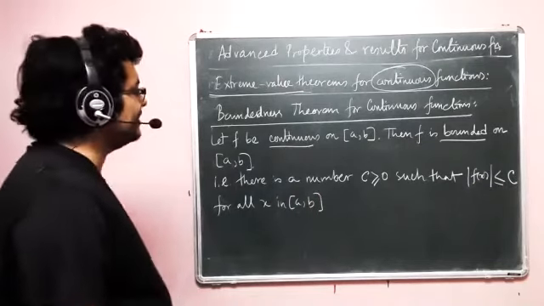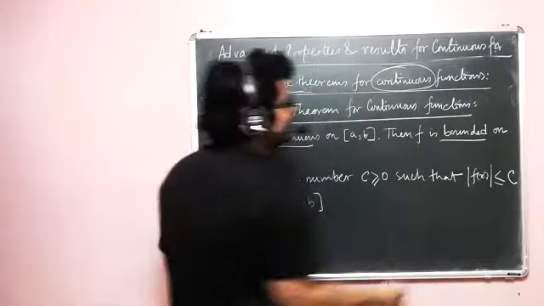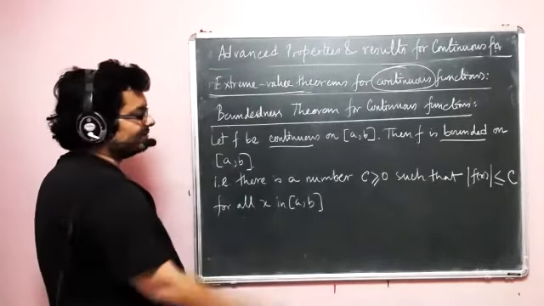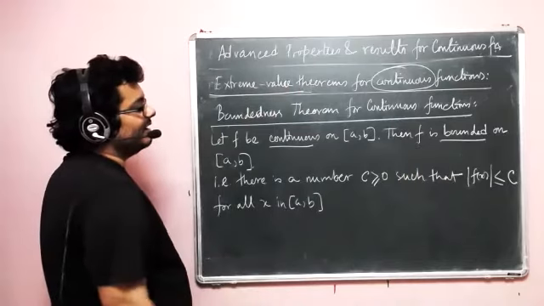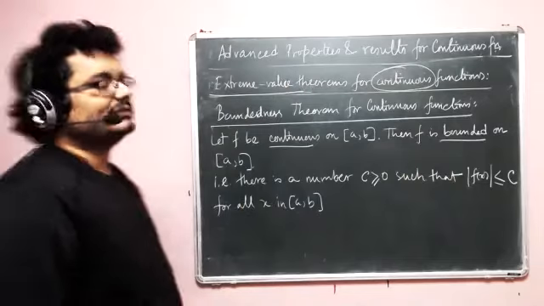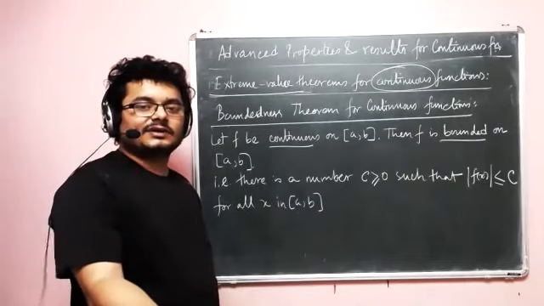So that means if a function is continuous, then it is bounded. That means there has to be two bounds, right? So we have it here. Otherwise, how can it be bounded? And if it is bounded by two numbers, then they are our candidate for extreme values.